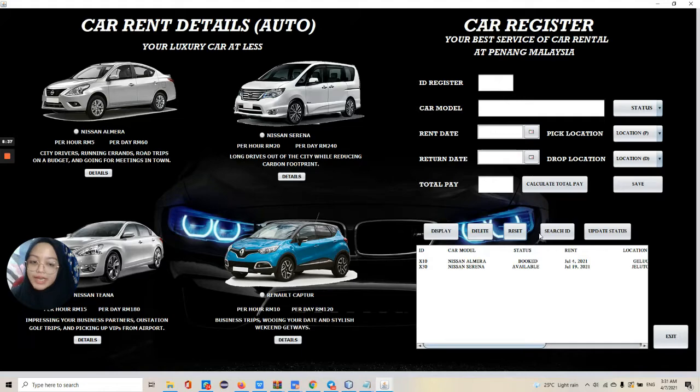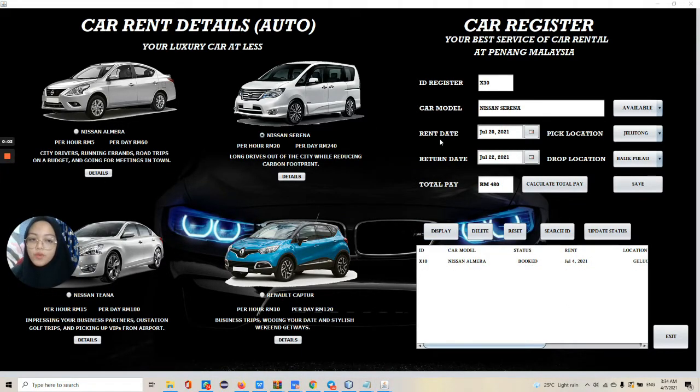If you want to search ID for Nissan Almera, which is X10, just click the search ID button, then it will appear all the data of the Nissan Almera ID of X10 here. Okay, and after that you can display again. Okay, so Nissan Serena will appear.